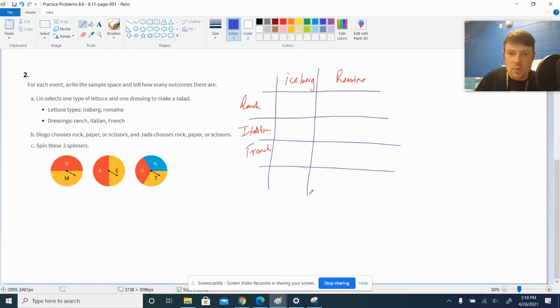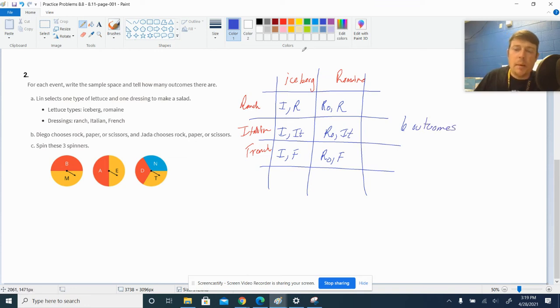All right, so we got iceberg, romaine, ranch. Let's make our table. So I could get iceberg and ranch. I could get romaine and ranch. I could get iceberg and Italian. I could get romaine and Italian. I could get iceberg and French. I could get romaine and French. So those are the 6 ways that it could happen. 6 outcomes for part A.